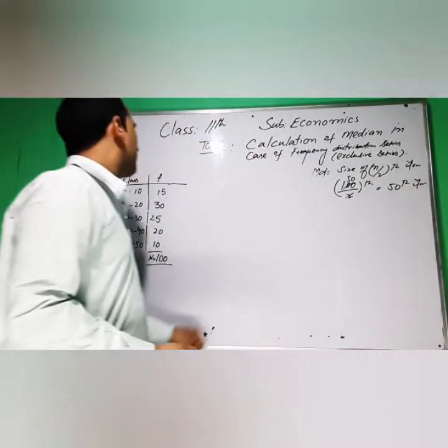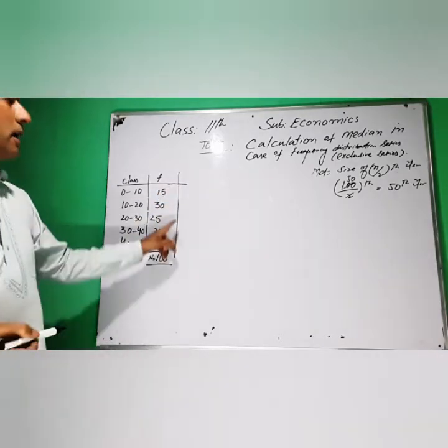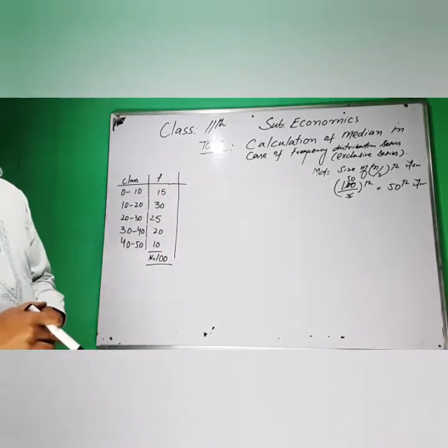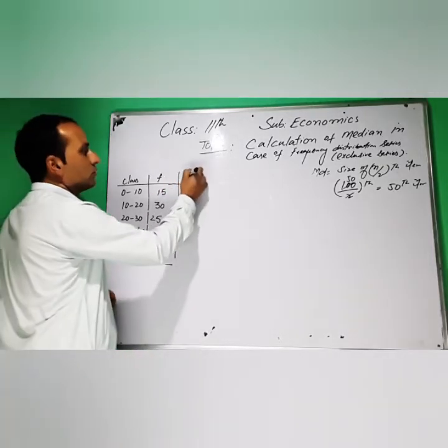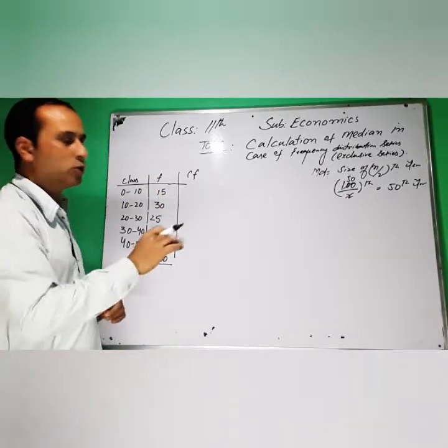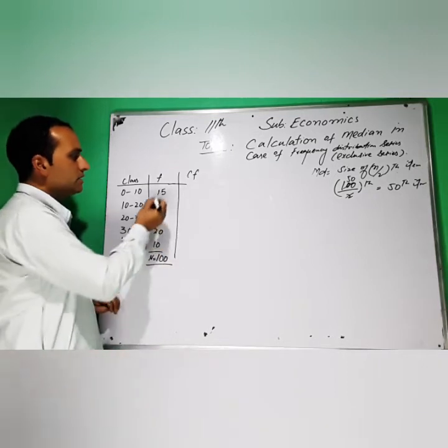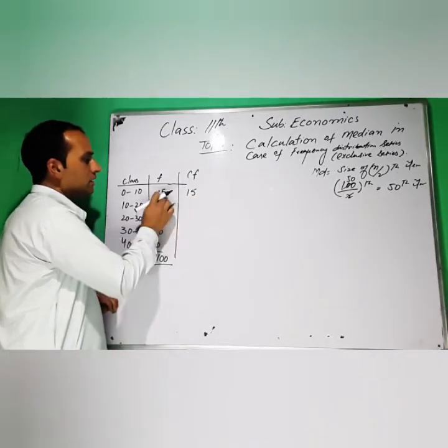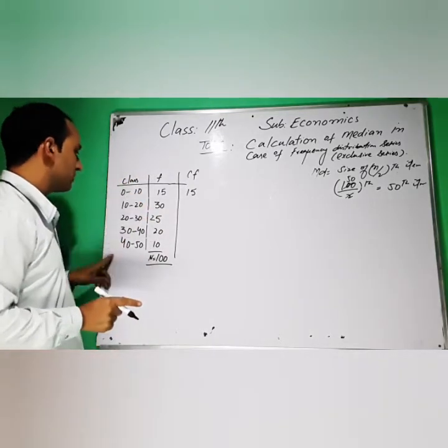Just as we first found the cumulative frequency in the discrete series, here also we first find the cumulative frequency. We convert this frequency into cumulative frequency, as I told you earlier. This is 15. This is 15 plus 30, but you have to consider whether the data is in increasing or decreasing order.